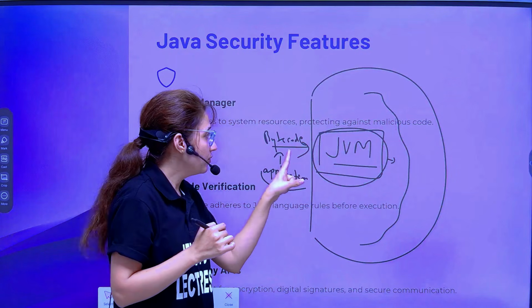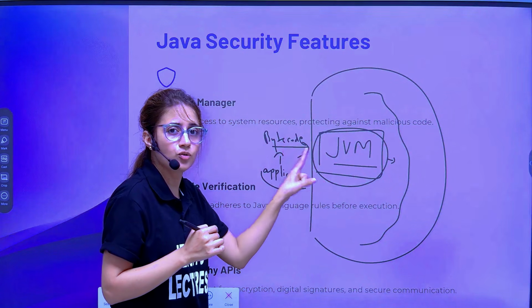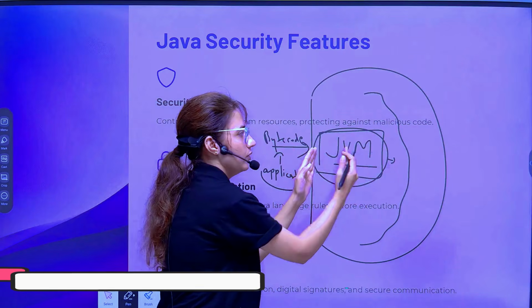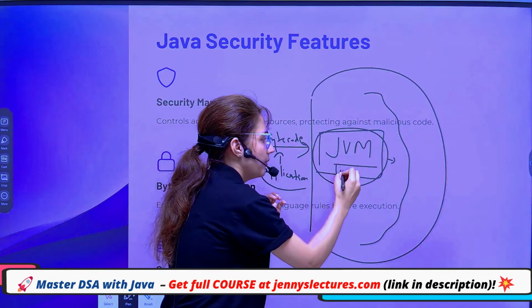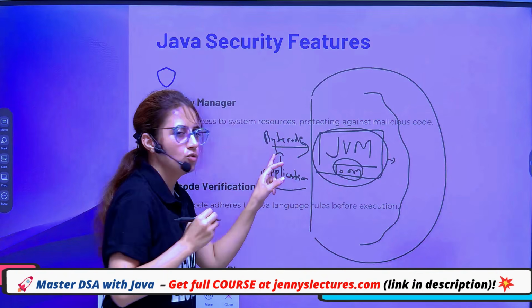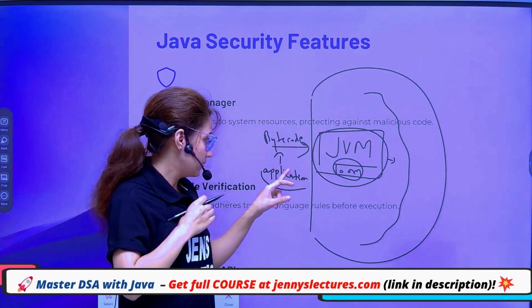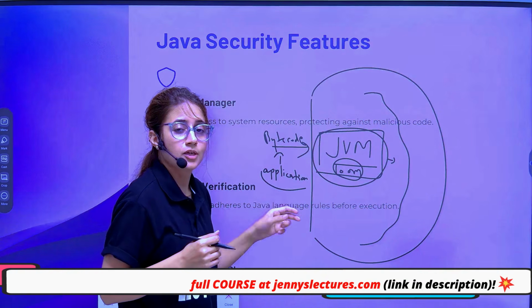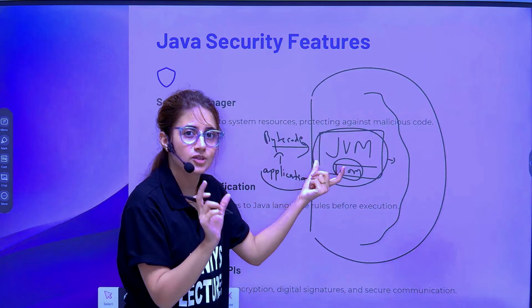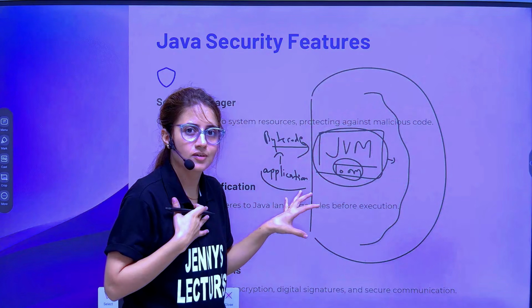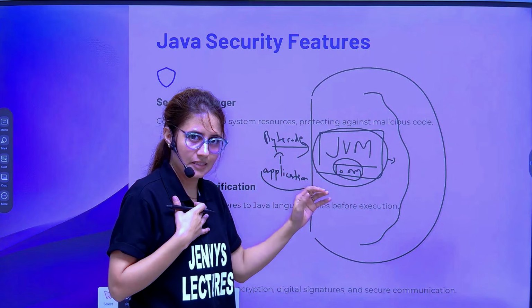After bytecode verification, whatever is needed would be given only by this JVM. If 100 MB is required, only 100 MB of memory would be given. The bytecode of this application will think that it is running on an actual machine, but it is actually running on a virtual machine, not my actual machine. That is why Java is more secure.